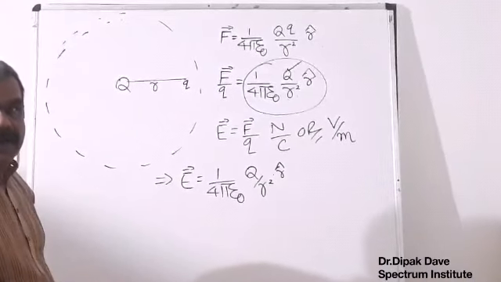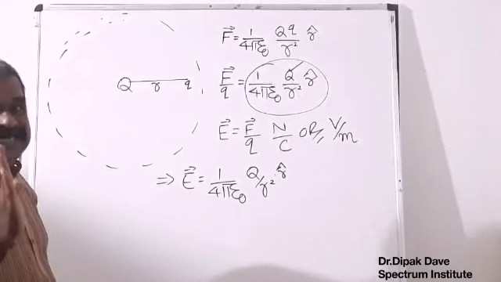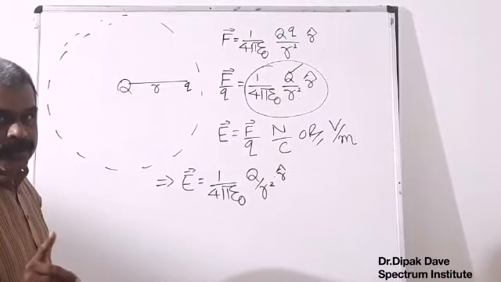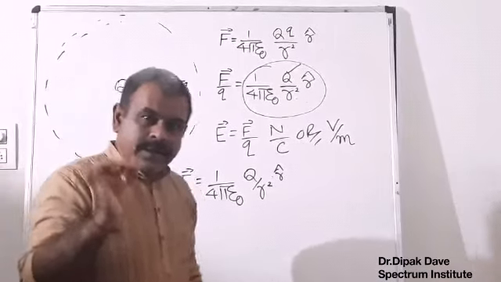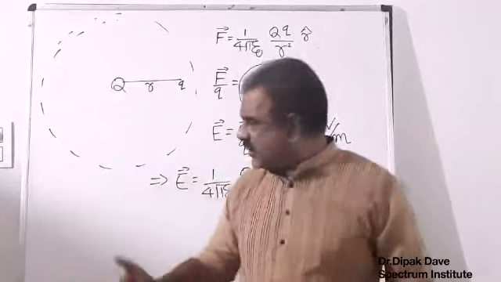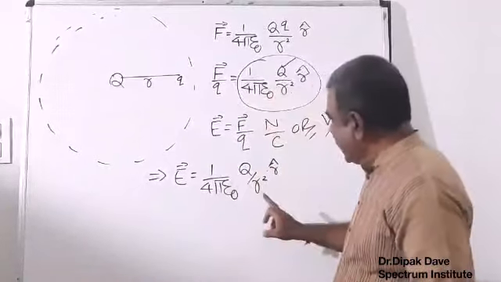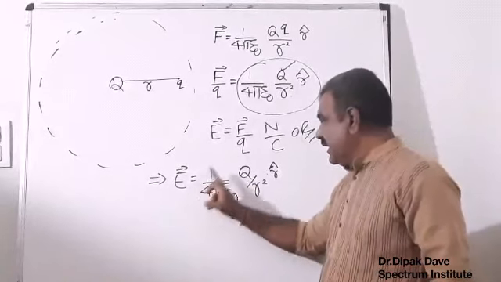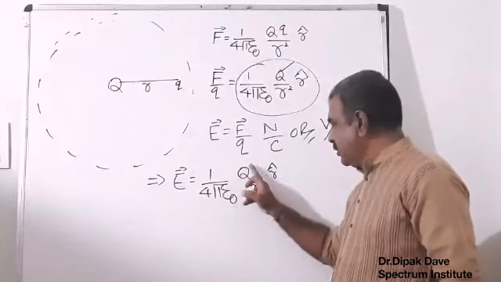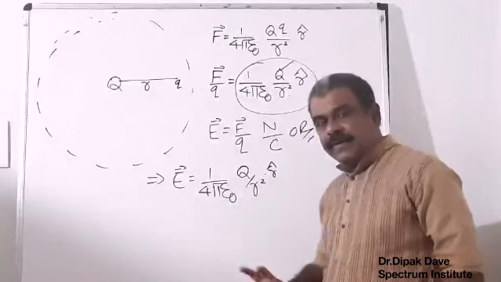This is the electrical field intensity developed by a single point-like charge Q. Students, from here onward in this entire session we will analyze this equation.